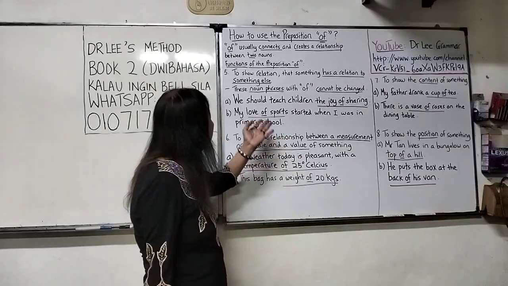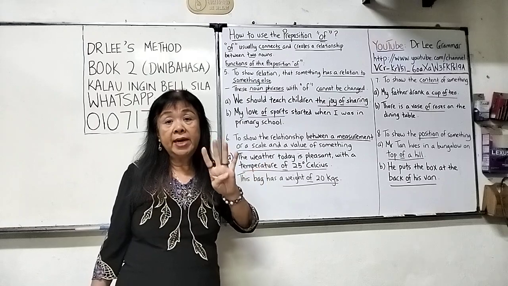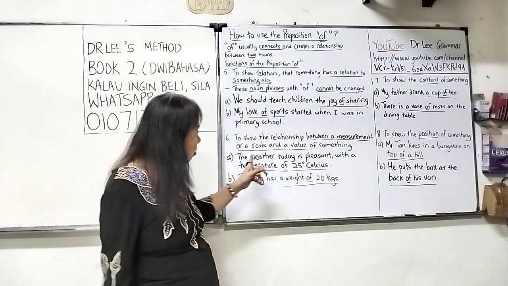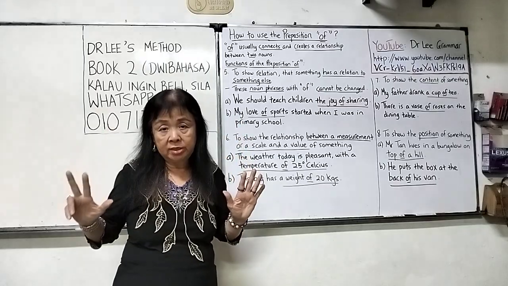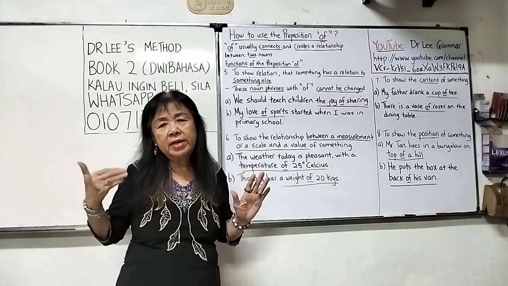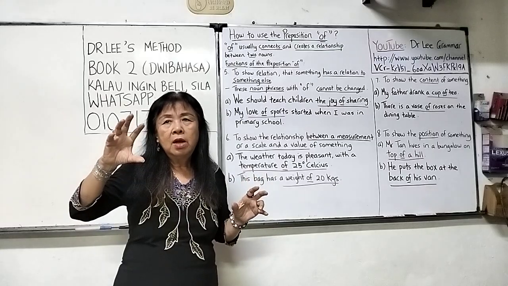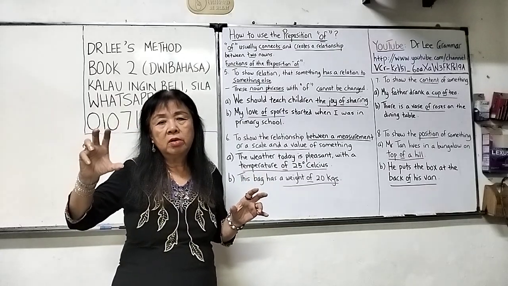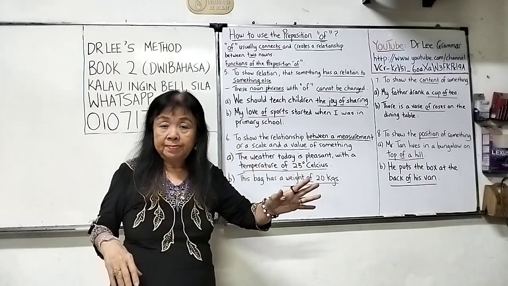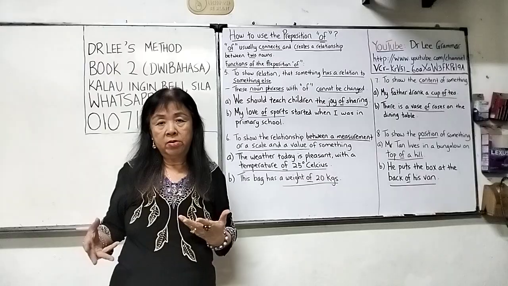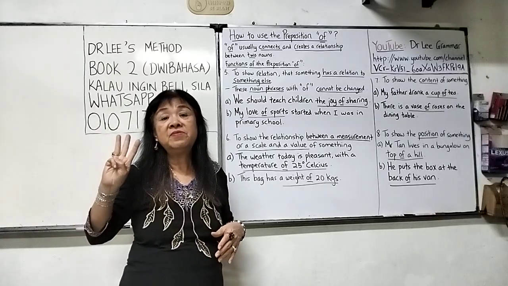So let us look at this. How to use the preposition of. In the first video, I had already discussed 4. Now I'm going to discuss another 4. So total 8 functions. Functions means something like why, when, how. You know, the function is the job or the use of this preposition of. So the first 4 I have already taught. Now I'm teaching another 4. There will be another 4 or 5 coming in my third and last video.